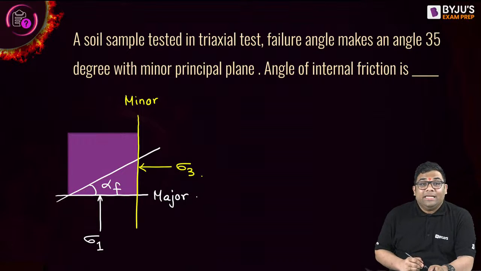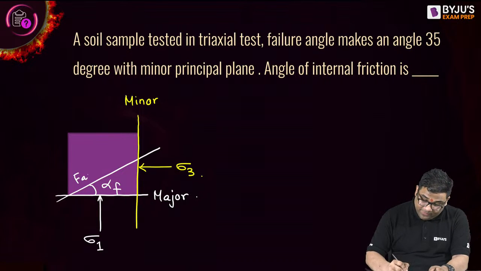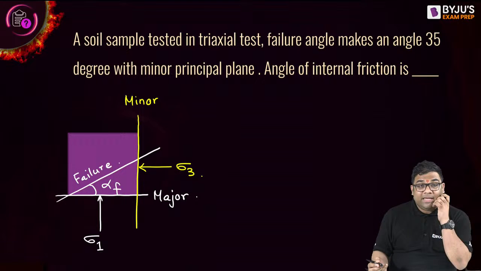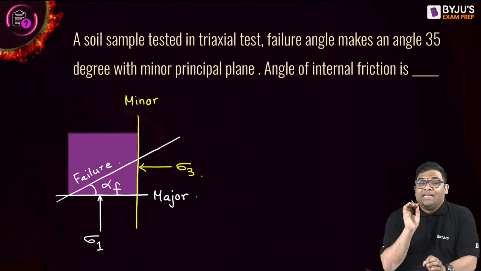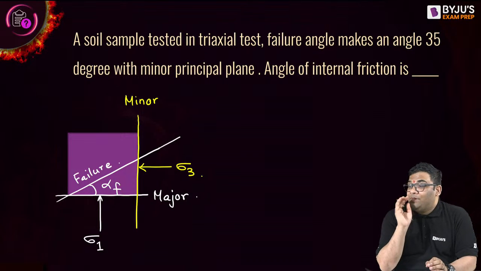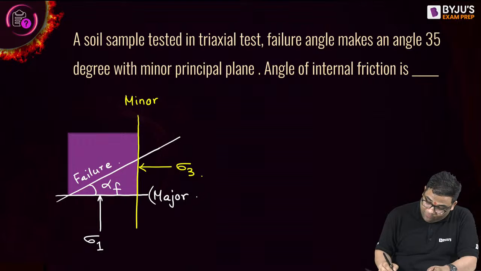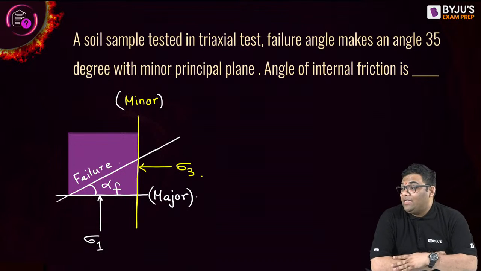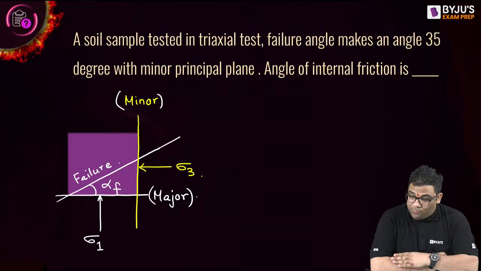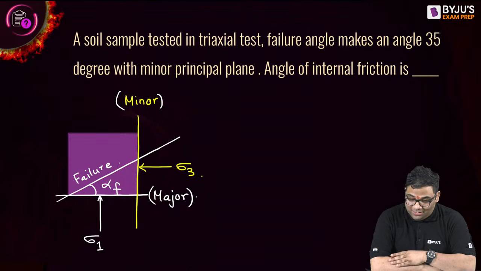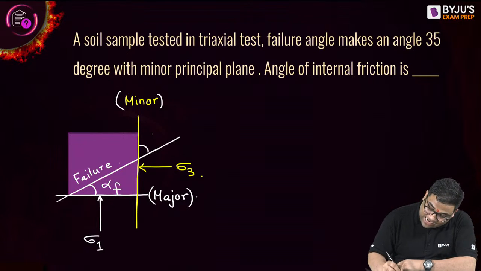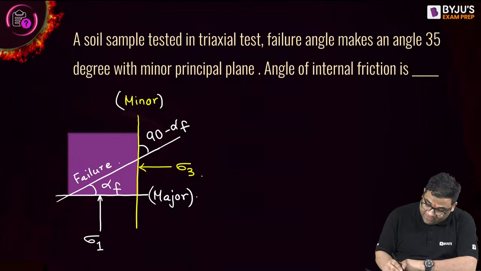Now see, if the failure plane is making alpha F with the major principal plane, with the minor principal plane how much angle is it making? From the diagram, this will be 90 minus alpha F. You see this triangle?